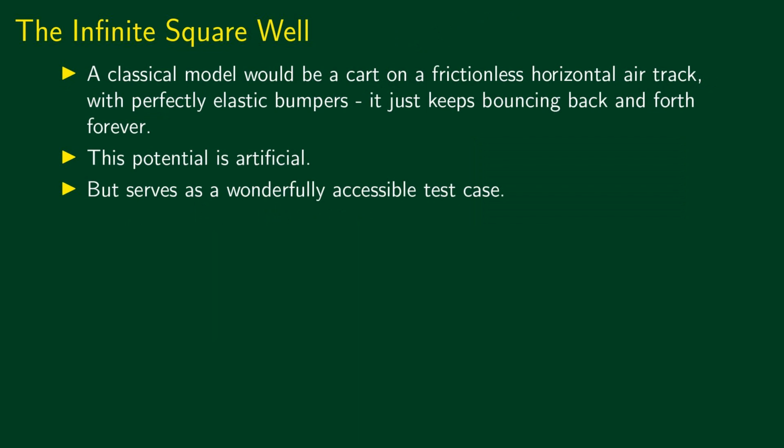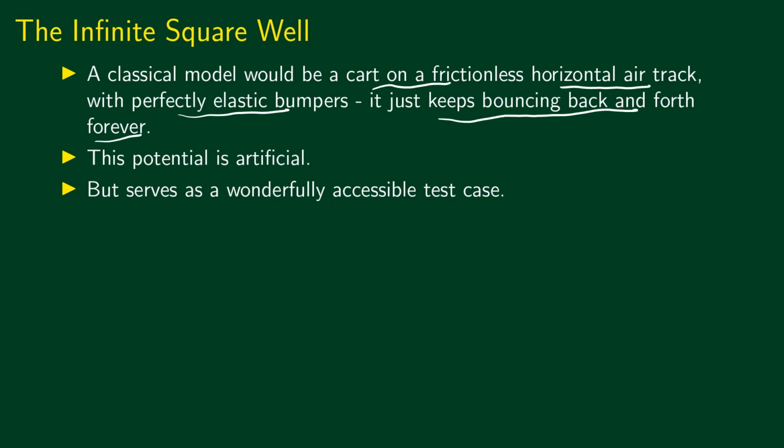Now, an analogous classical model would be a cart on a frictionless horizontal air track with perfectly elastic bumpers. So it just keeps bouncing back and forth forever. It's perfectly elastic bumpers. It doesn't lose energy anywhere. It just keeps bouncing back and forth forever.